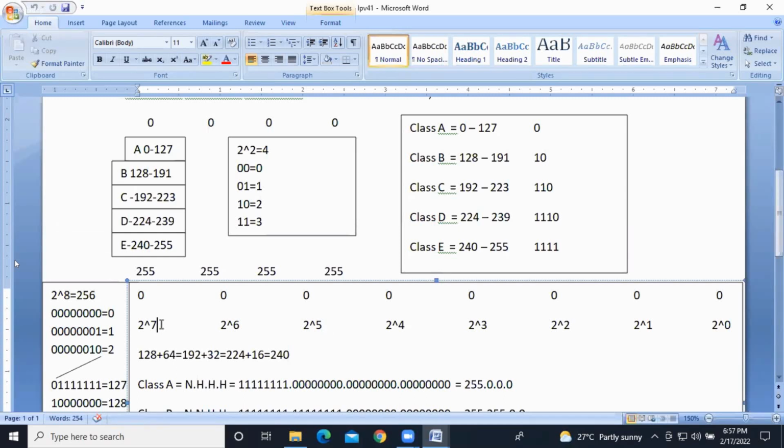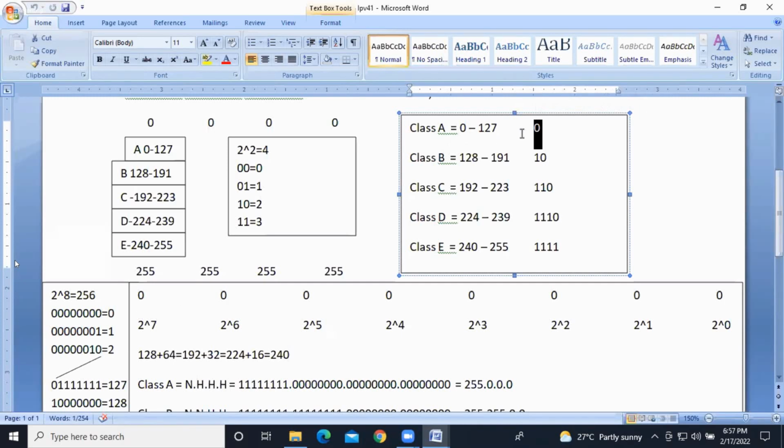That's very easy to remember, right? So 2 to the power of 7, 2 to the power of 6, 2 to the power of 5, 2 to the power of 4, 2 to the power of 3, 2 to the power of 2, 2 to the power of 1, and 2 to the power of 0. Total 8 bits, each bit having those values, right? Okay. So you need to remember the priority bits as well as those values, right?